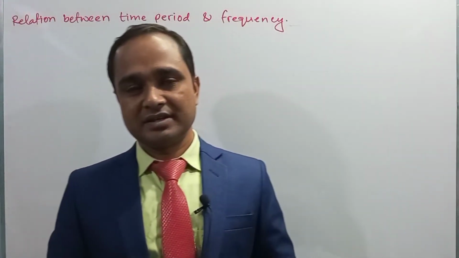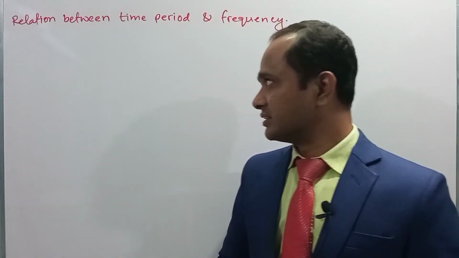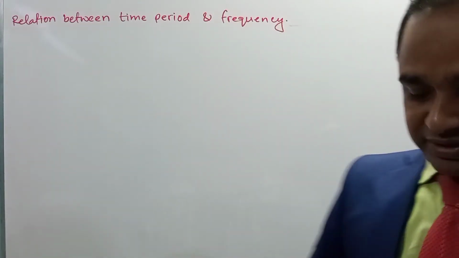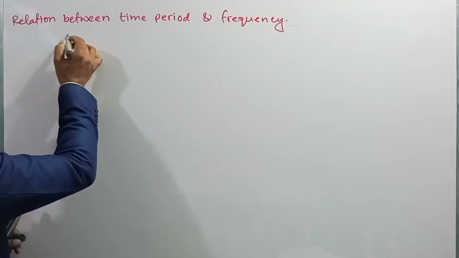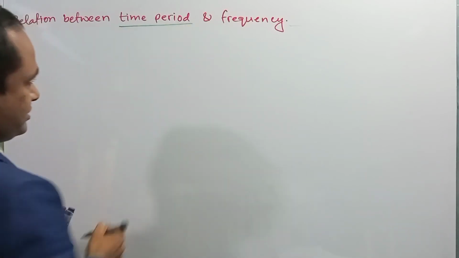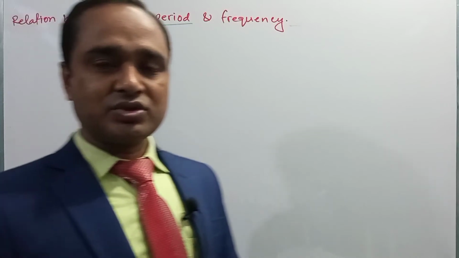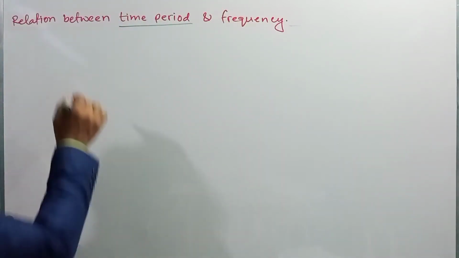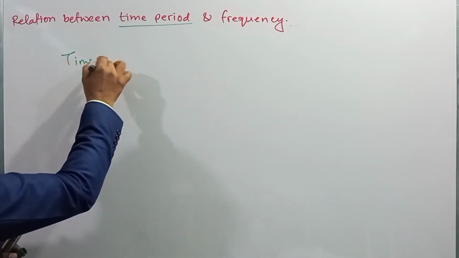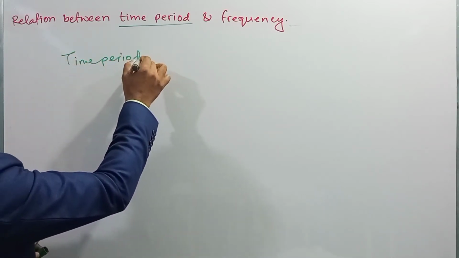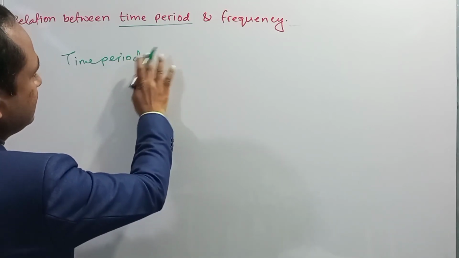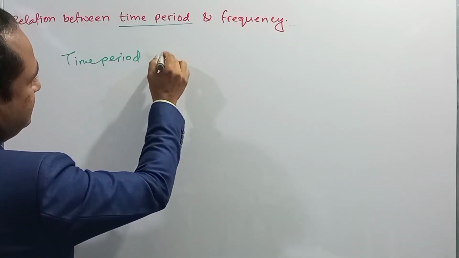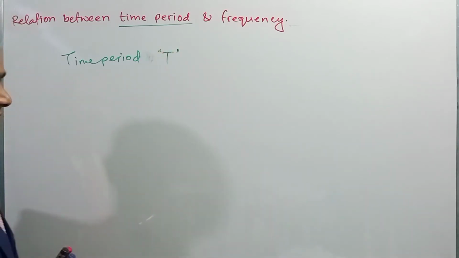Now we will see a simple and easy relation, that is the relation between time period and frequency. Dear student, in our previous discussion you know what time period is. The time required to execute one complete oscillation by a particle executing simple harmonic motion or a wave transmitting particle is called time period. Time period is denoted by capital T, right?